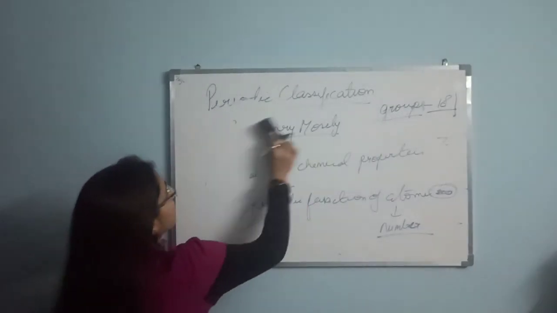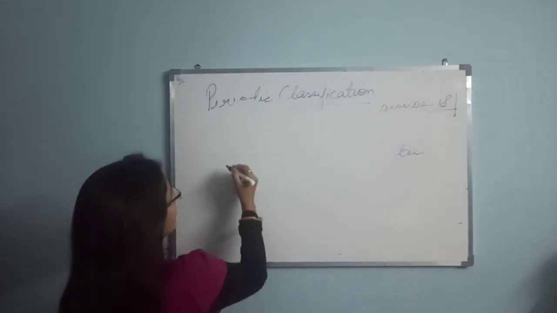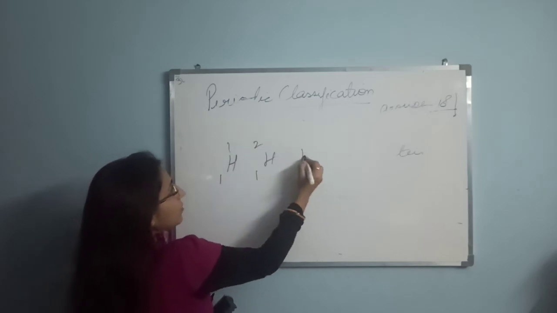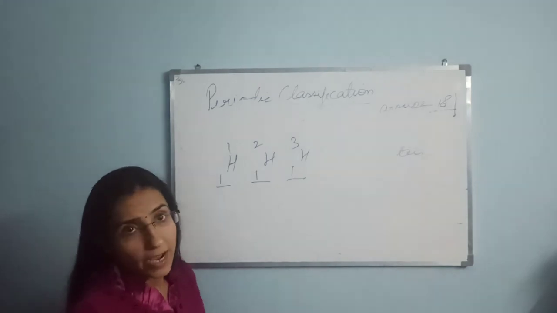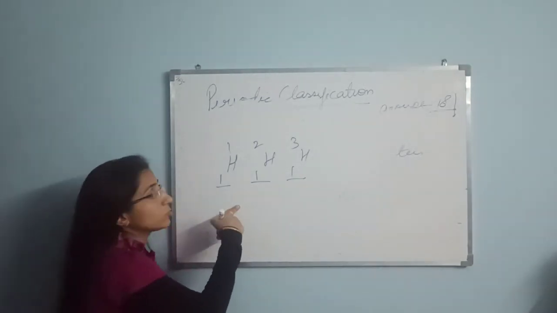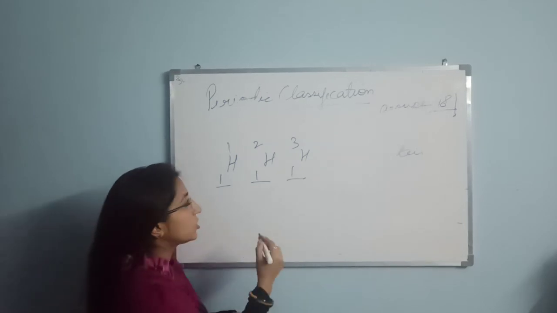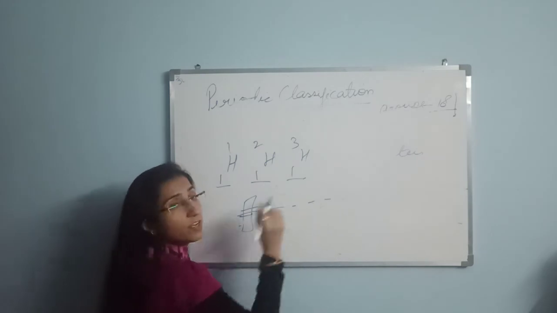How? Let's see. If we follow the Moseley periodic table, see hydrogen 1, and all the isotopes of hydrogen have the atomic number 1. This means they will occupy only one position in the periodic table. We don't have to place hydrogen in 3 different positions.